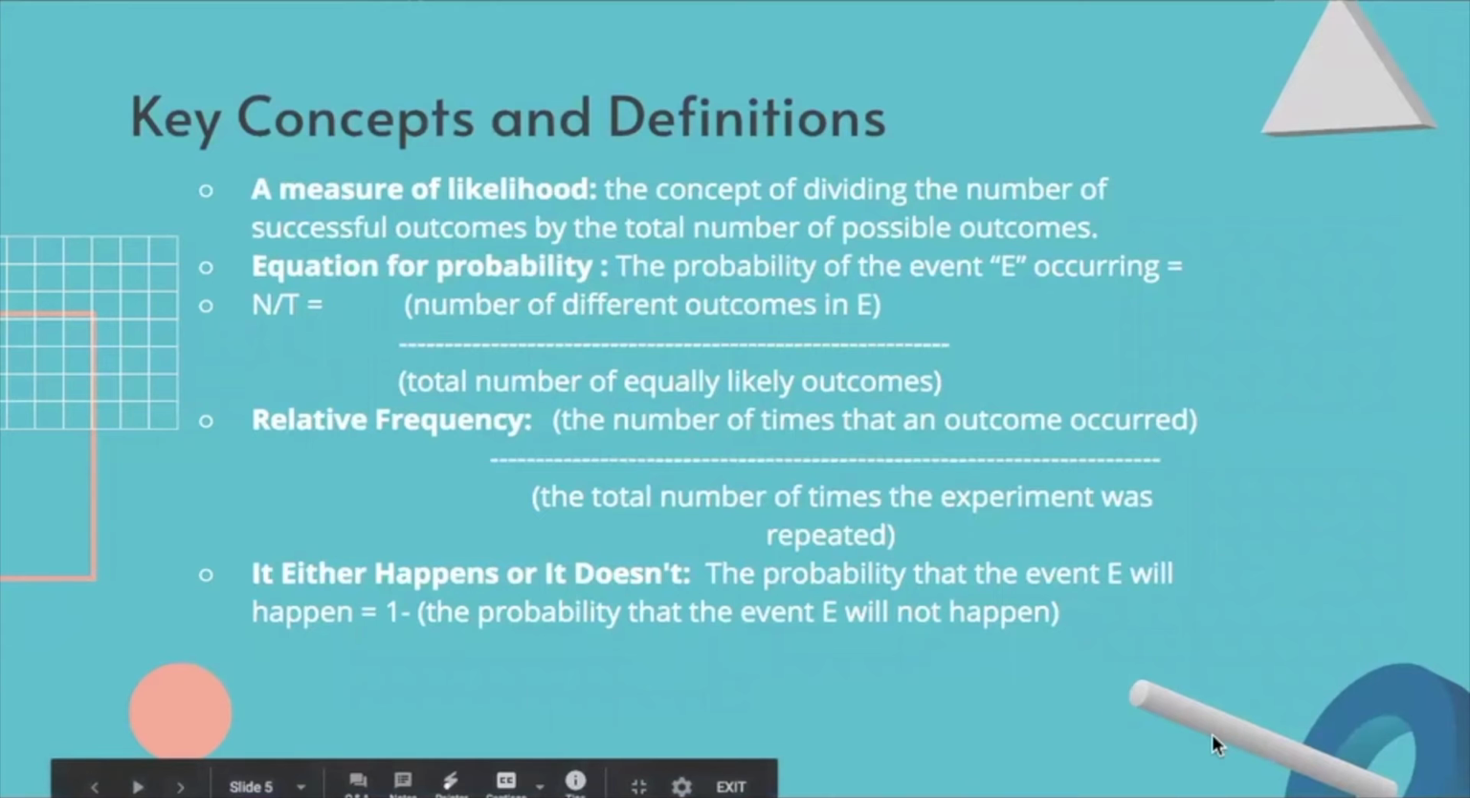Then there's relative frequency, which is the number of times an outcome occurred, all over the total number of times the experiment was repeated. Then lastly, we have "it either happens or it doesn't," which is that the probability that the event E will happen is equal to 1 minus the probability that the event E will not happen.